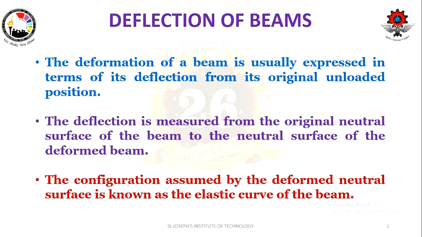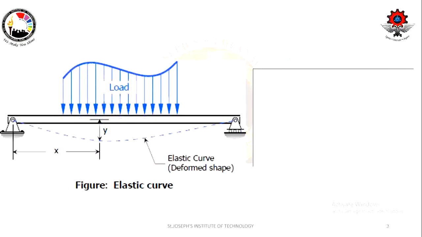So generally when the beam deforms, the deformation is usually expressed in terms of deflection, change in dimension, from its original position. Imagine you have a beam and we have a loading condition, right?